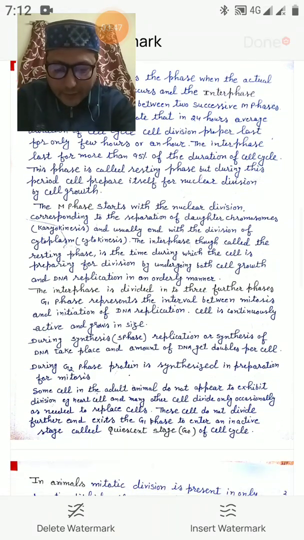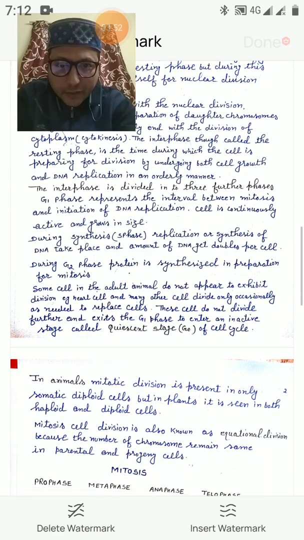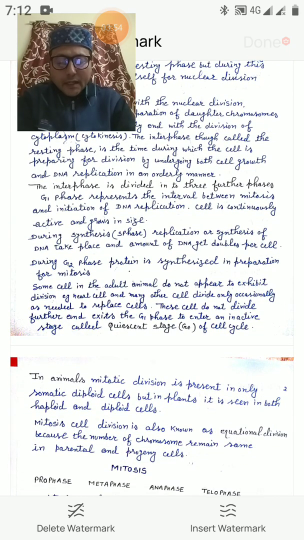So when we say here, the G1 phase represents the interval between mitosis and initiation of DNA replication. The cell is continuously active and grows in size in this phase. During the synthesis phase, which is called the S phase, replication or synthesis of DNA takes place and the amount of DNA will also double per cell. During the G2 phase, proteins are synthesized in preparation for mitosis.